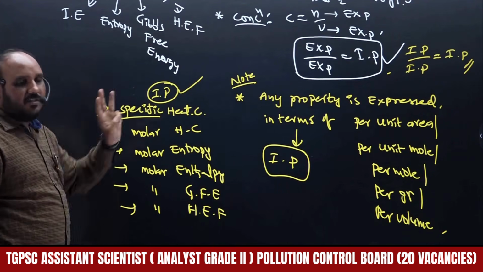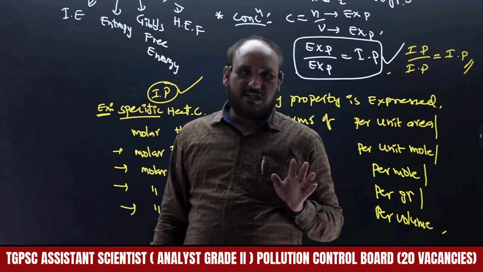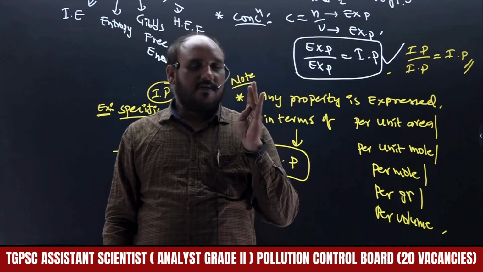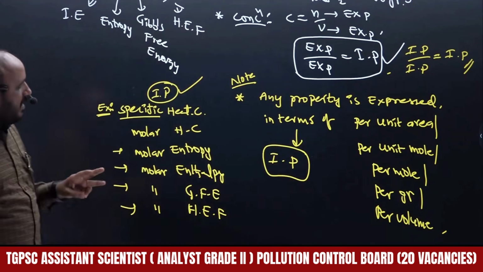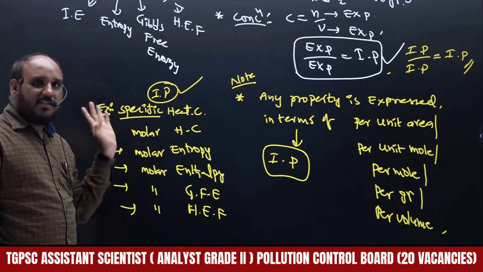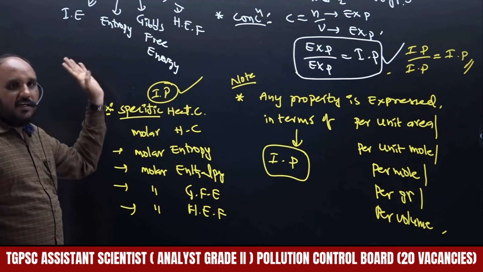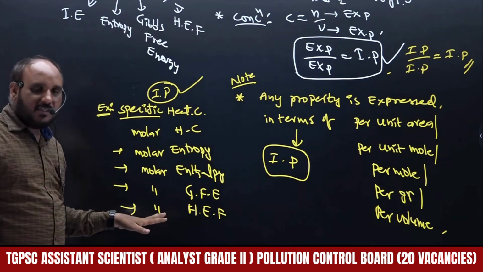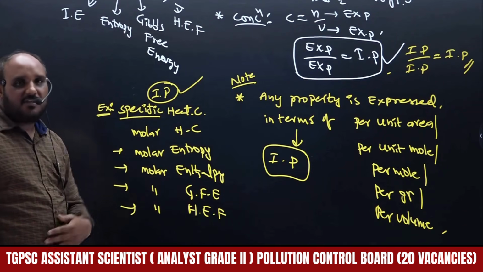So these are somehow the introduction topics, like what we have discussed today. One was the importance of thermodynamics, then what the limitations are, what we are going to discuss in entire thermodynamics. Then the terminology involved: systems, surroundings and boundary surface. How many types of boundary surfaces are there? Based on the boundary surface, what are the types of systems: open system, closed system and isolated system, right? Then thermodynamic state, thermodynamic process, then thermodynamic properties, intensive and extensive properties. Some other state functions and path functions are there after that.